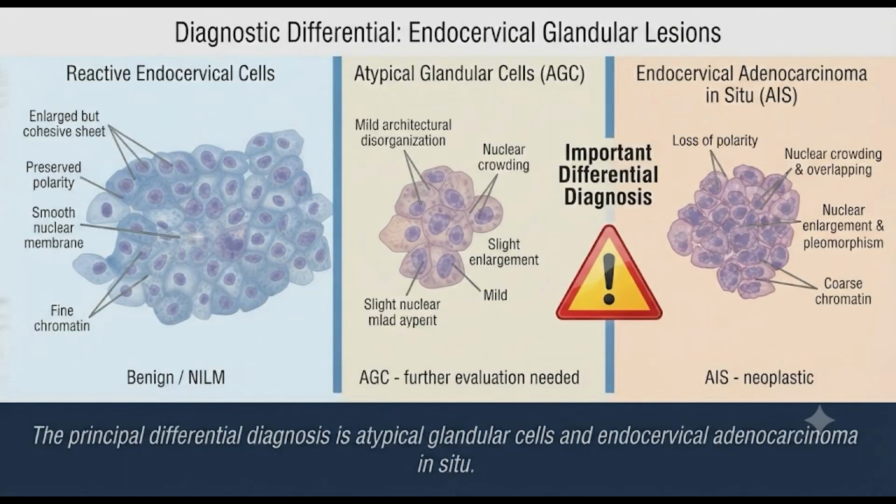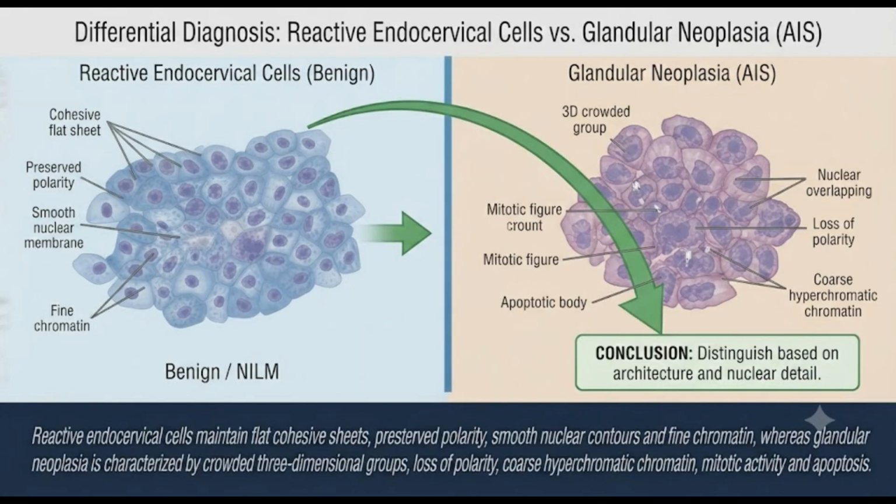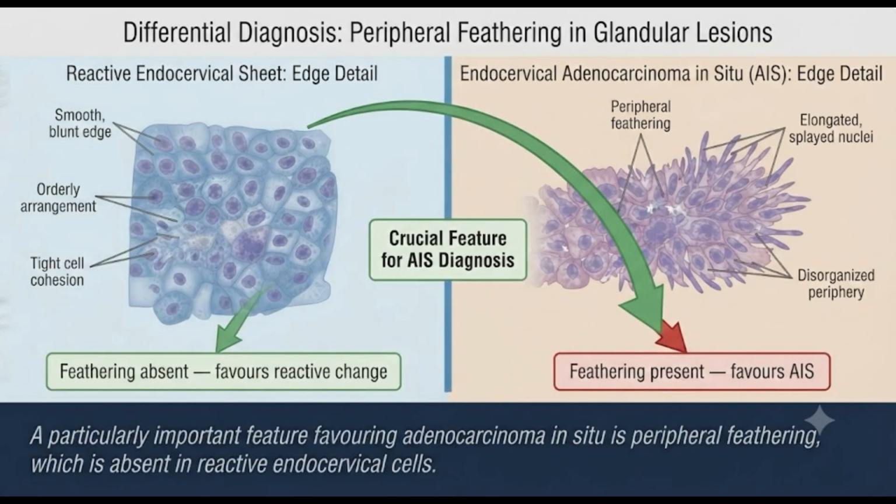The principal differential diagnosis is atypical glandular cells and endocervical adenocarcinoma in situ. Reactive endocervical cells maintain flat cohesive sheets, preserved polarity, smooth nuclear contours, and fine chromatin, whereas glandular neoplasia is characterized by crowded three-dimensional groups, loss of polarity, coarse hyperchromatic chromatin, mitotic activity, and apoptosis. A particularly important feature favoring adenocarcinoma in situ is peripheral feathering, which is absent in reactive endocervical cells.